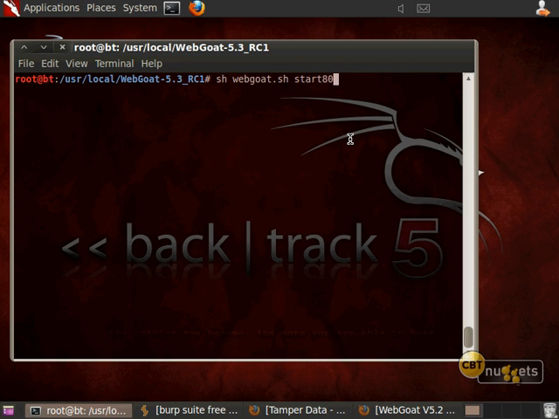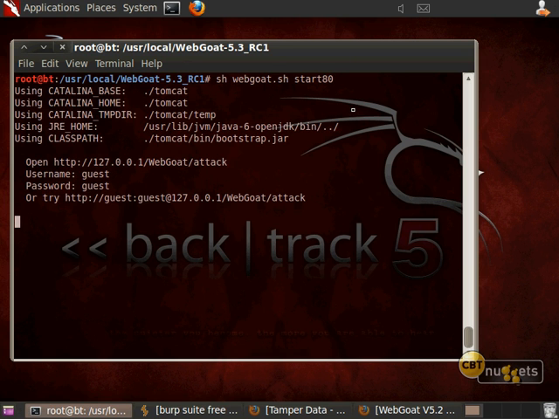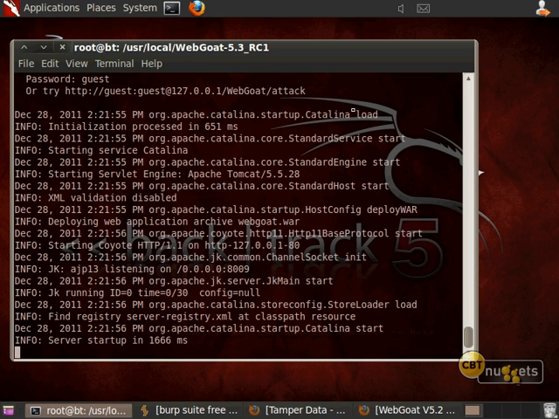Now, the way you use this is you download WebGoat. You can just Google for it. It's in a lot of different places. And it's actually from a specific location, which I'll put in the study guide, and you can click on the link there. Once you've downloaded it, you'll extract it. And then it's a shell, so you'll do an sh, followed by webgoat.sh. Then you have to start it on either port 80 or port 8080. I'm just going to use 80 for our purposes. And then you'll press enter here. Okay, and we'll let this thing run.